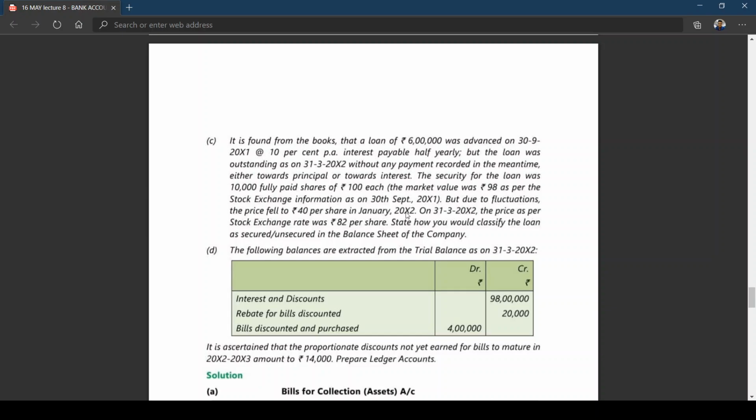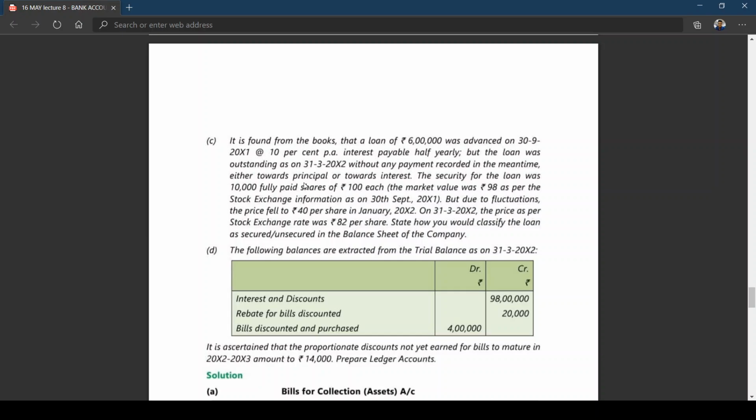But due to fluctuations, the price fell to 40 rupees per share in January 2012. From 98 it has come down to 40. But on 31st March 2012, the price as per stock exchange was 82 rupees per share.